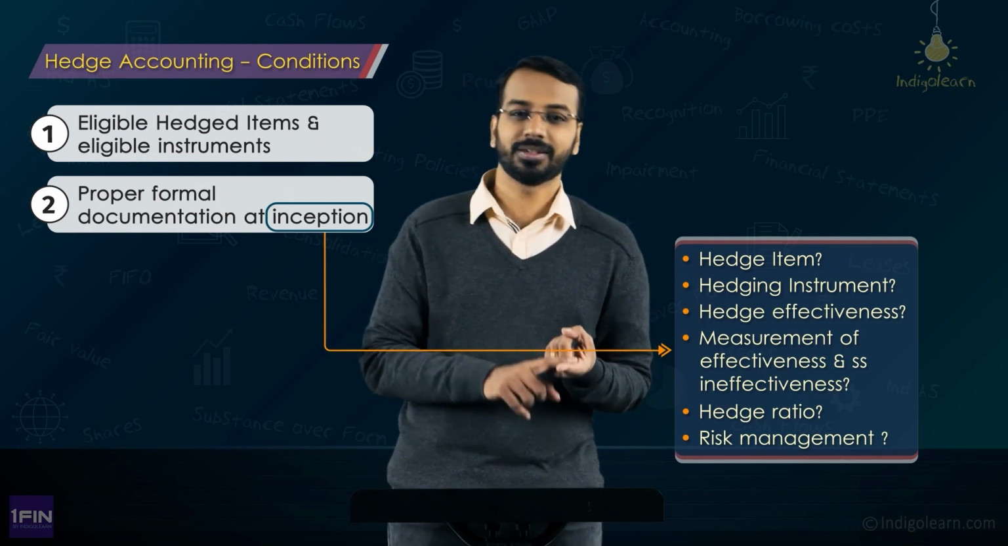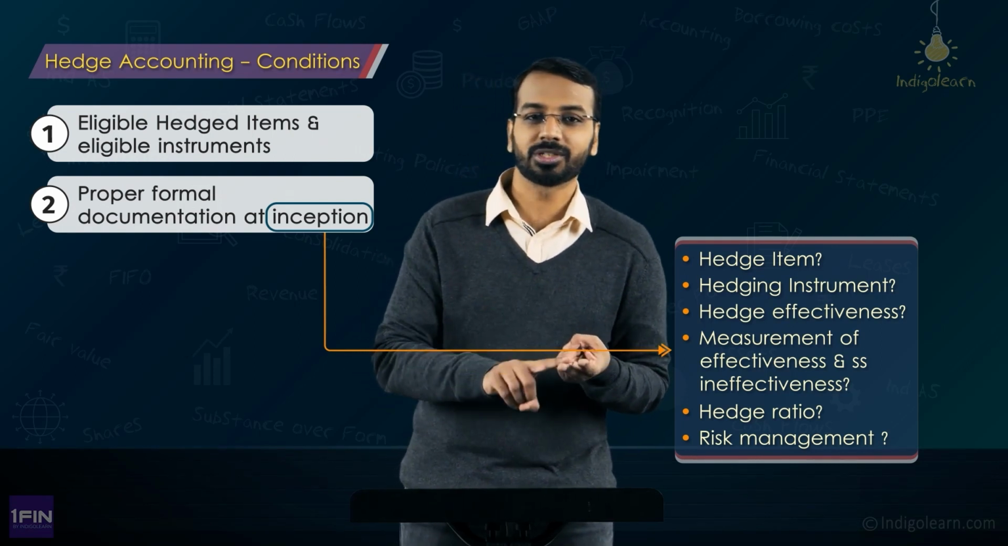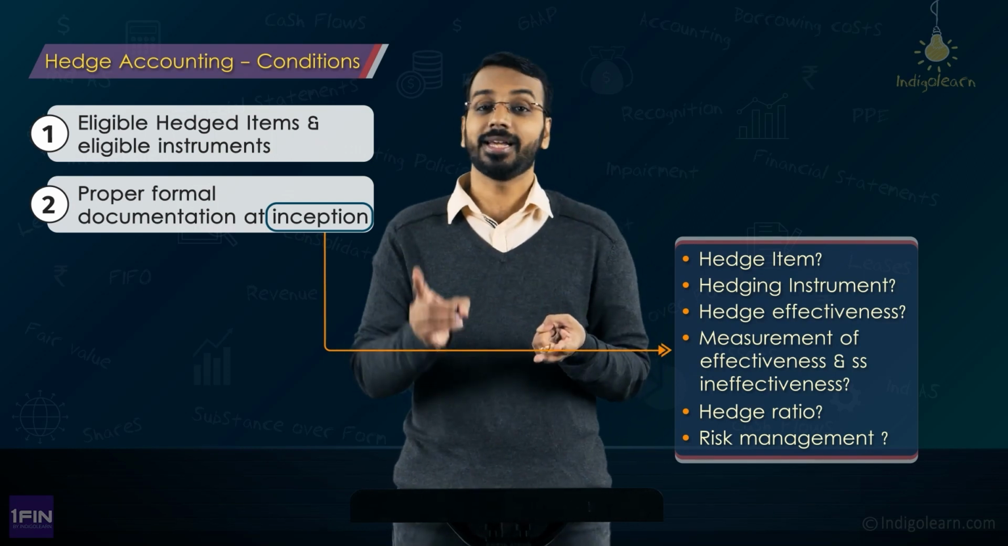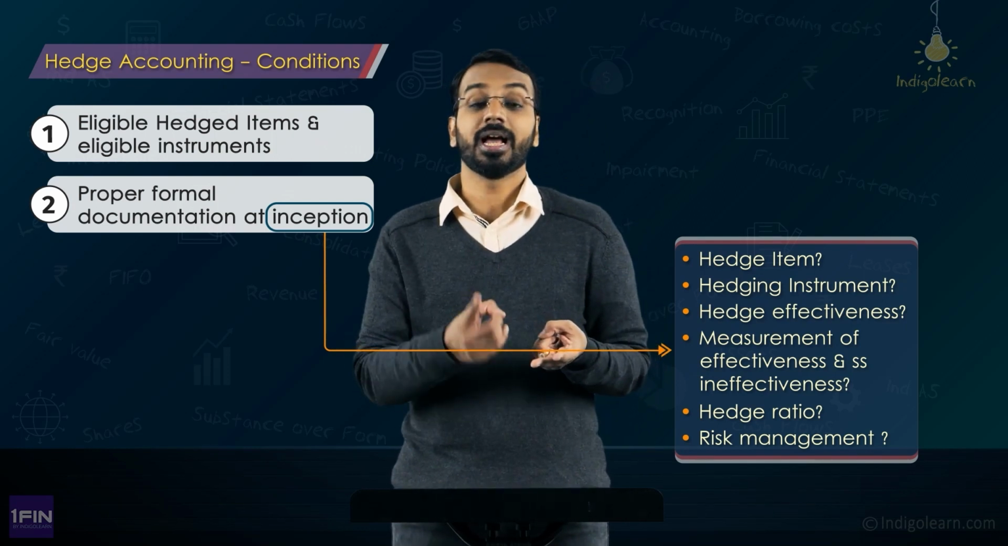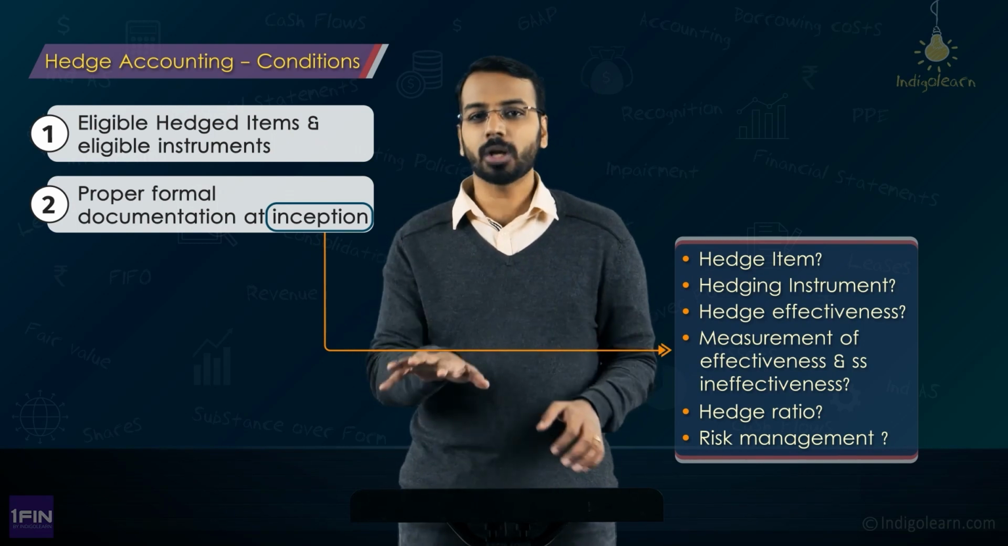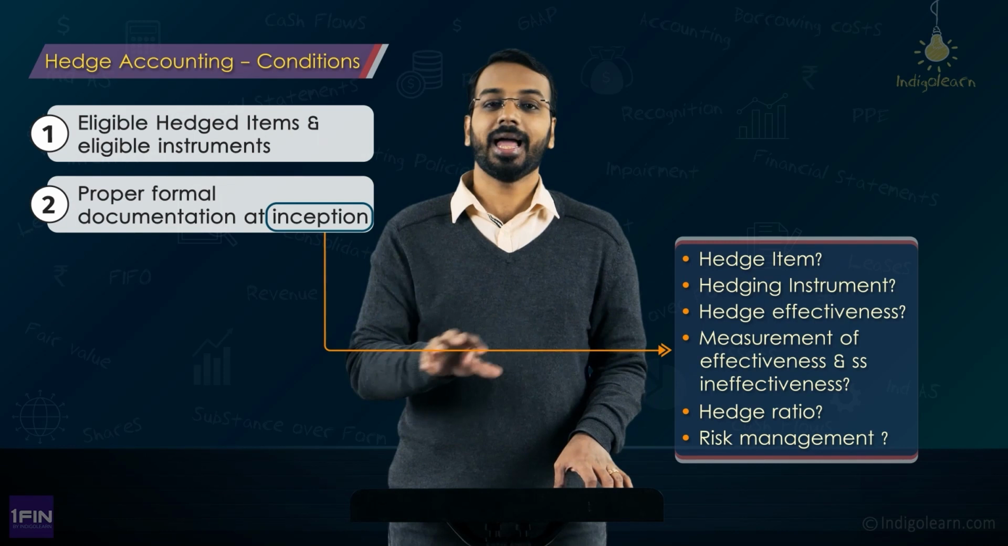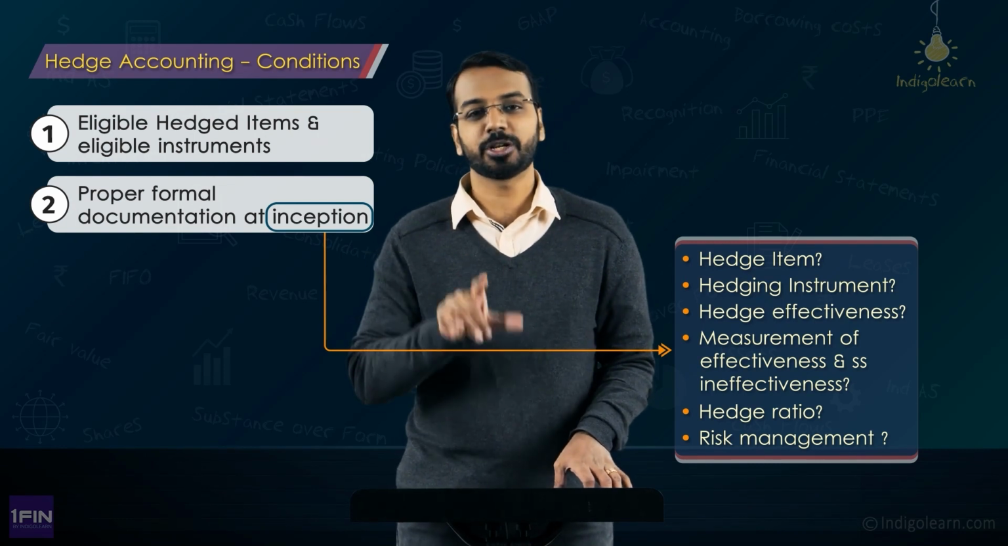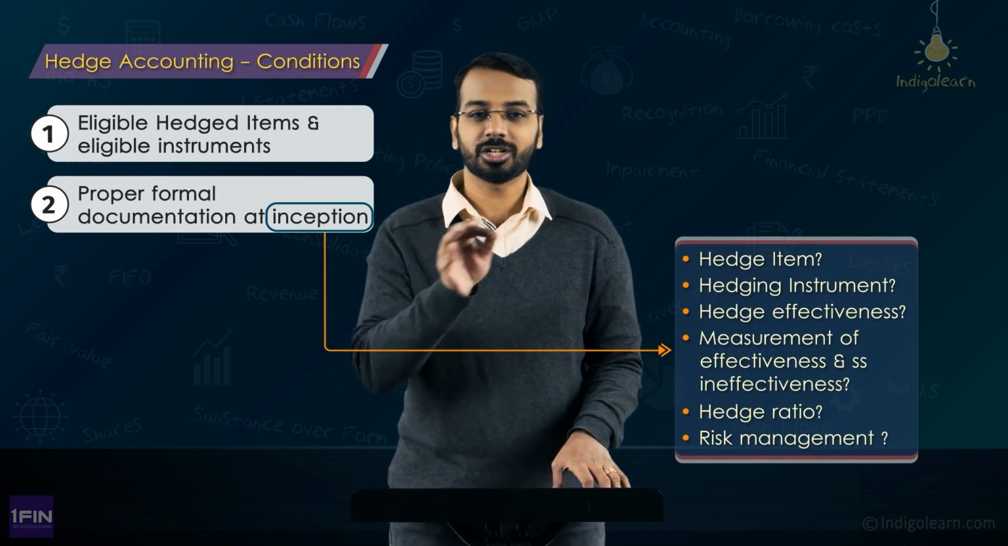We'll come to what is hedge effectiveness. Then, how will the entity measure the effectiveness and ineffectiveness? How will the entity decide the hedge ratio, right? How will this particular hedge manage the overall risk of that particular hedged item? All of these things should be documented, and only then this particular hedging relationship can qualify for hedge accounting.